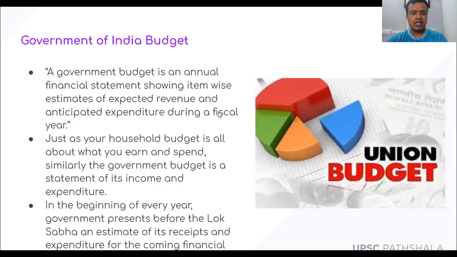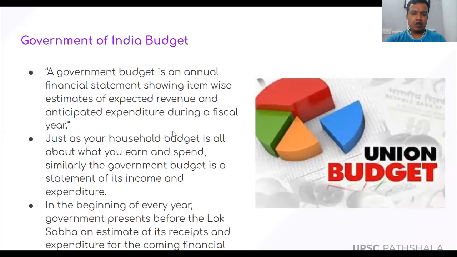Second, just as our household budget is all about what we earn and what we spend, a government budget is nothing but from where the government is going to receive the money and where the government is going to spend the money. A statement of both, that is what a government budget is. Similarly, like we have a budget of the house, the government also has a budget. One gives the income statement, and another gives the expenditure statement, right?